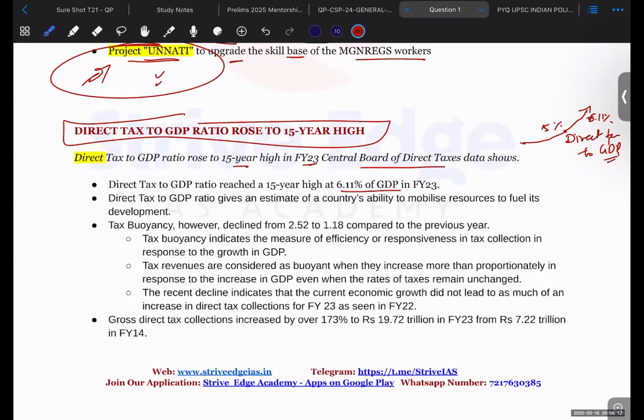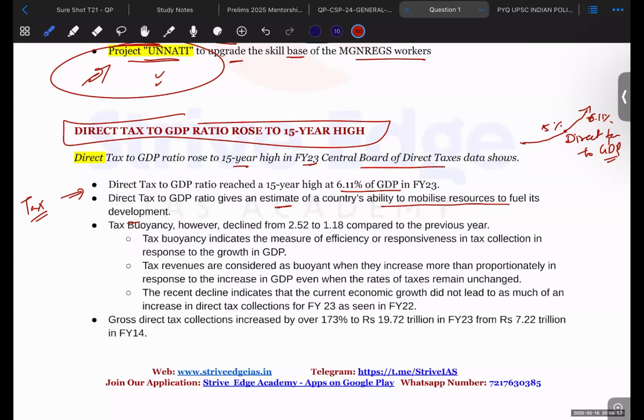Direct tax to GDP ratio gives an estimate of the country's ability to mobilize resources to fuel its development. So how will the development of the people come? Where will the central government or the state government bring the payment from in order to construct the roads, schools, highways, hospitals, etc.? So government puts taxes on the people. Those taxes come as revenue to the government, and then the government spends it, and that is the process that takes place throughout the year.